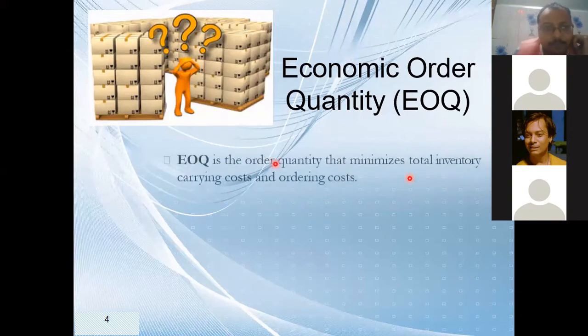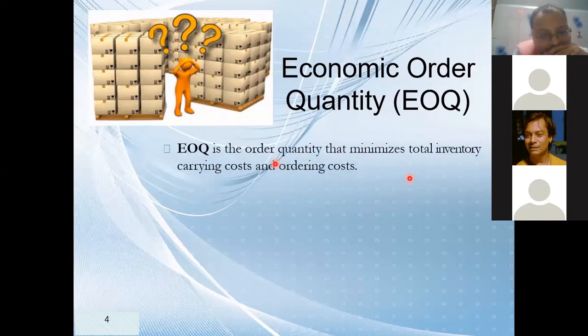Now see here, what is economic order quantity? Can anyone read this, please? Yes, sir. Yes, beta. Continue. Economic order quantity is the order quantity that minimizes total inventory carrying cost and ordering cost. Yes. Now, what is carrying cost and ordering cost?